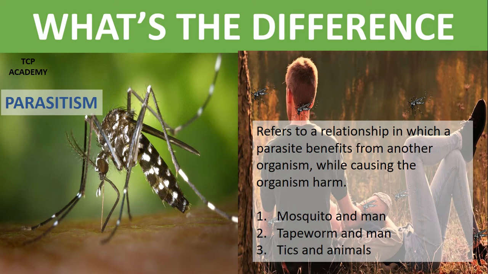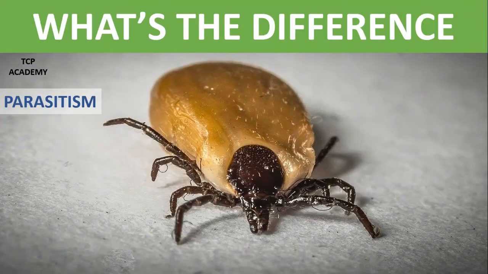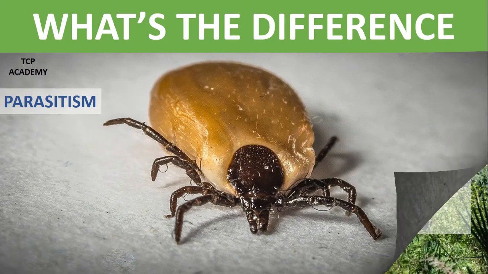Tapeworm and man is also another example of a parasitic relationship. And of course, the ticks on the cattle or on human is a good example of a parasitic relationship. Here we have a tick, and this is really dangerous to both cattle and other organisms.